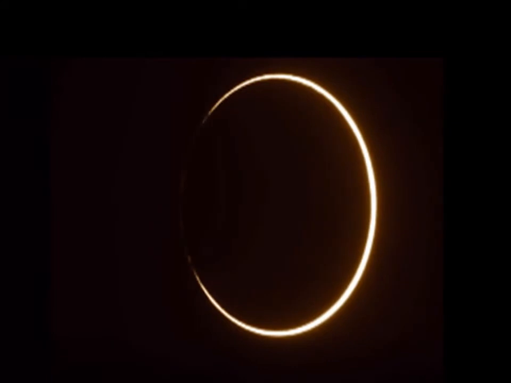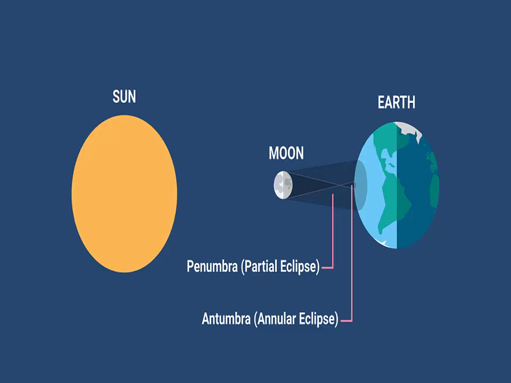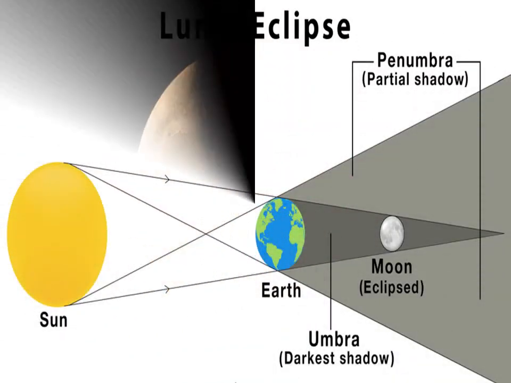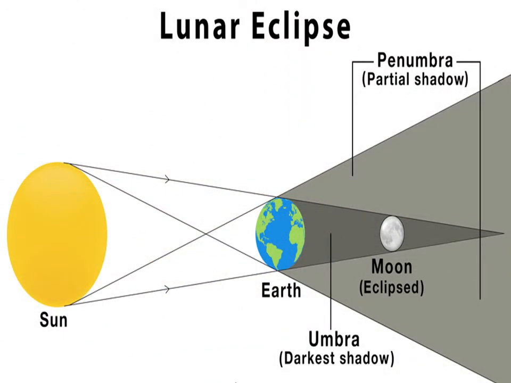To understand what an Antumbra is, please look at this diagram. Now, let's move on to the next topic, and that is lunar eclipse. A lunar eclipse occurs when the earth appears between the sun and the moon. The earth restricts the sunlight from reaching the moon.